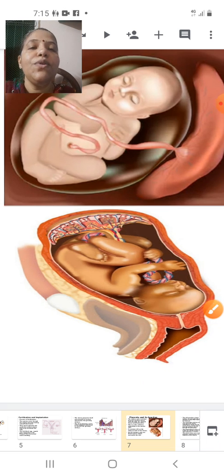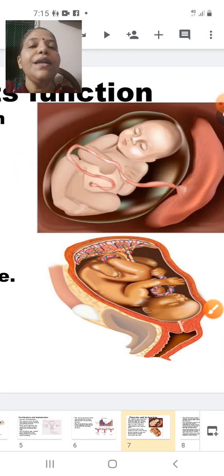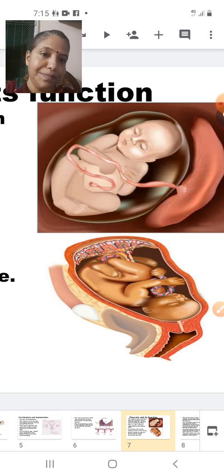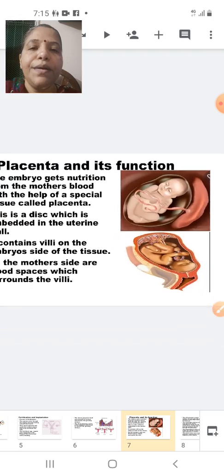Okay, in the image at the upper part, the child is developing, whereas here it is ready for birth. It is ready to come out of the mother's body. Okay, now we do the reading part.